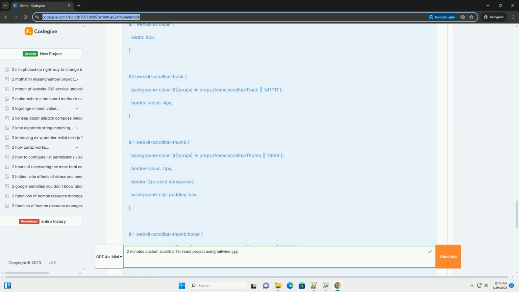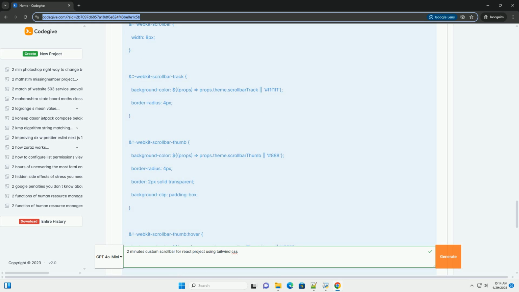2. Accessibility. Ensure that your custom scrollbar is still accessible to users who rely on keyboard navigation or screen readers. Pay attention to focus states and ensure that users can easily navigate the content within the scrollable area using the keyboard, for example using the arrow keys or page up/page down. If you're using a JavaScript-based solution, the library should ideally handle accessibility for you. Provide sufficient contrast between the scrollbar thumb and track for users with visual impairments.